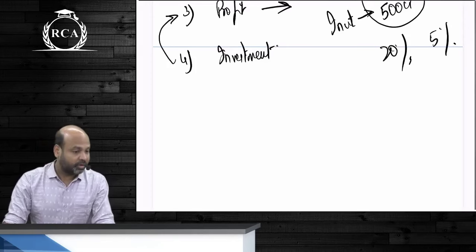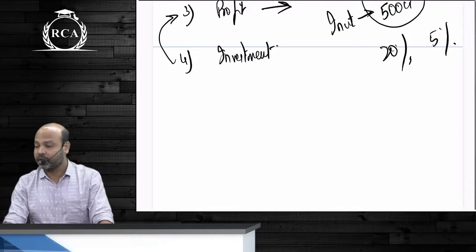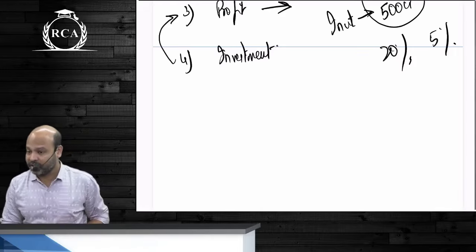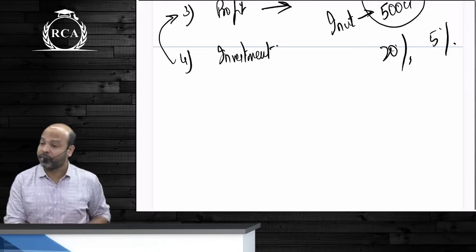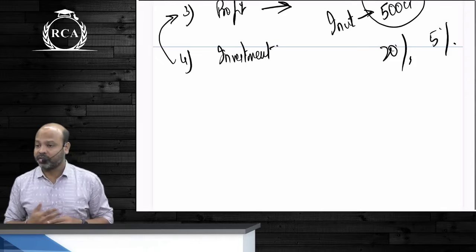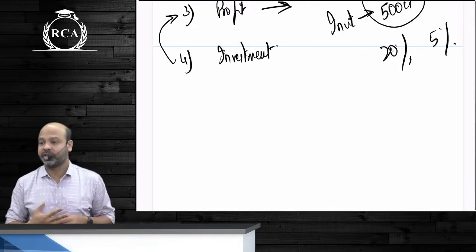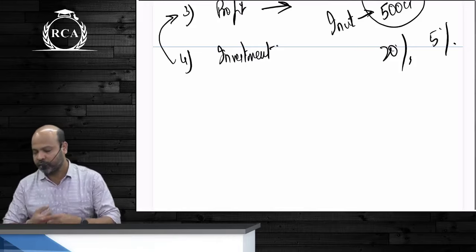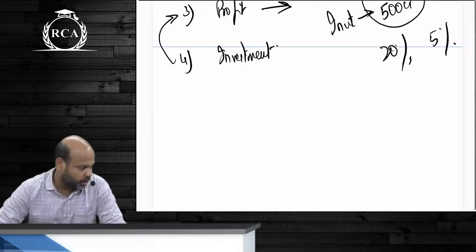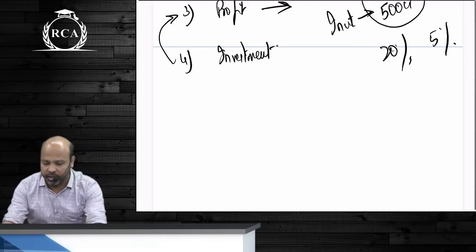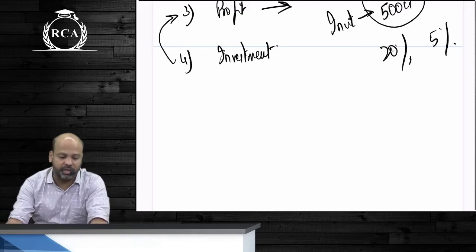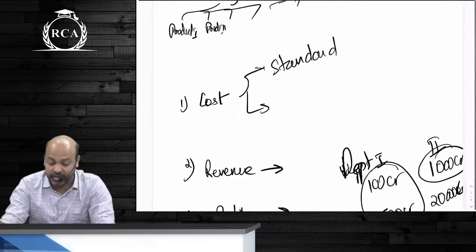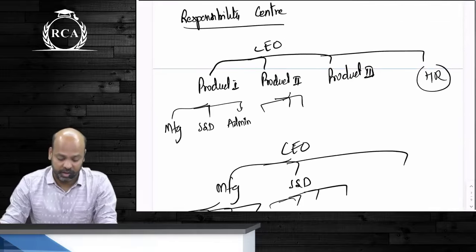Now, so those are the objectives of cost accounting. After that, we did responsibility centers. Responsibility centers are all about knowing which department is responsible for what, so that performance evaluation can be done and also better decisions can be made. You can measure the performance and decide whether that particular department should be continued or discontinued. For this purpose, we divide responsibility centers into 4 categories: cost centers, revenue centers, profit centers, and investment centers. Cost centers are further segregated into standard cost center and discretionary cost center. Write down all the reading, beta. Responsibility centers.